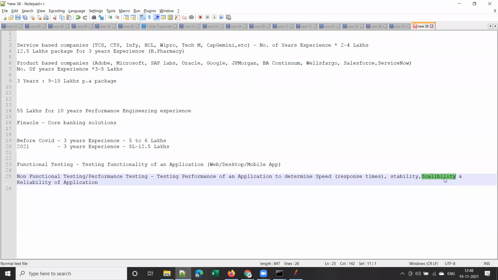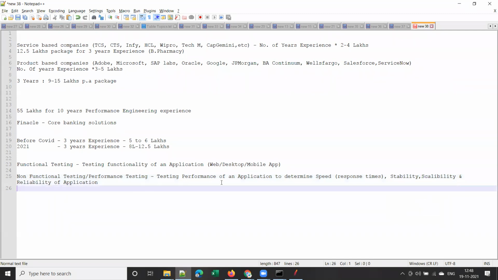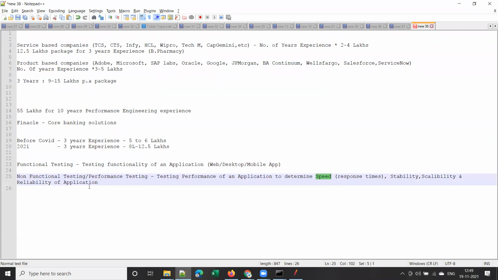That is scalability. And how reliable is the application? Once it goes into production, how reliable and how stable will the application be? To determine this, we do performance testing, which measures 4 main factors: speed, stability, scalability, and reliability of an application. This is also called non-functional testing, or performance testing. Is it clear, guys?